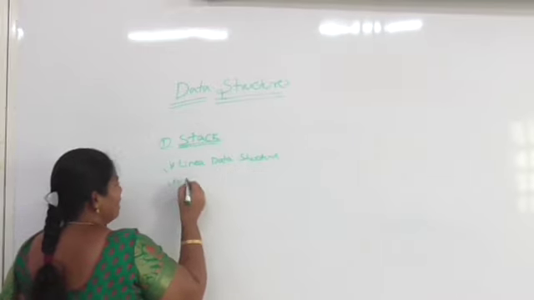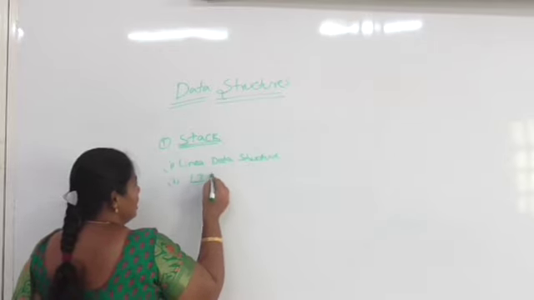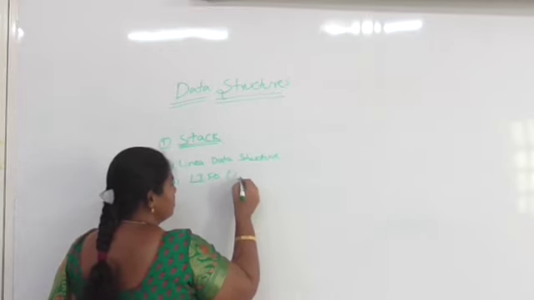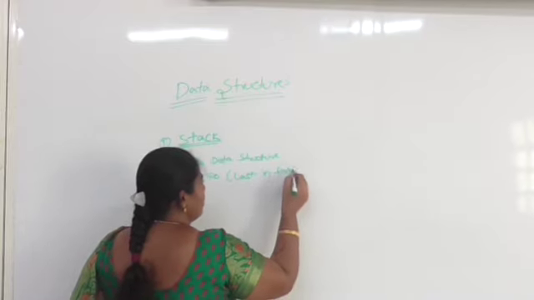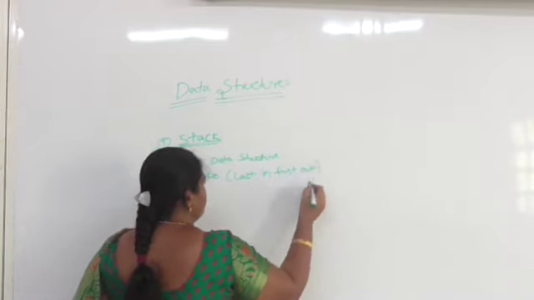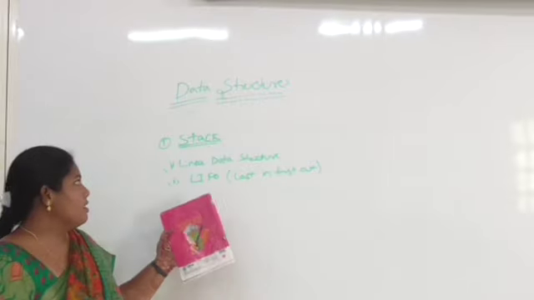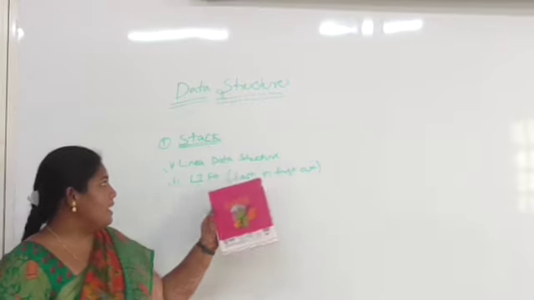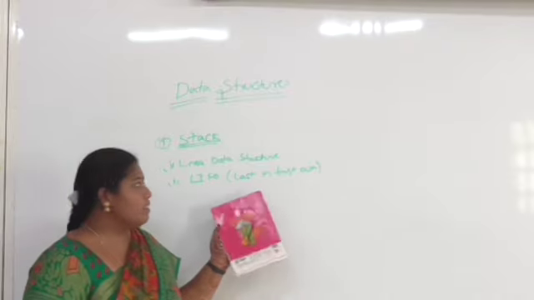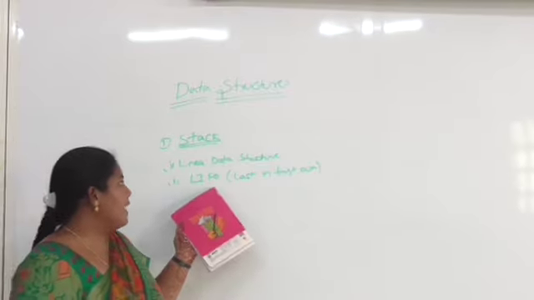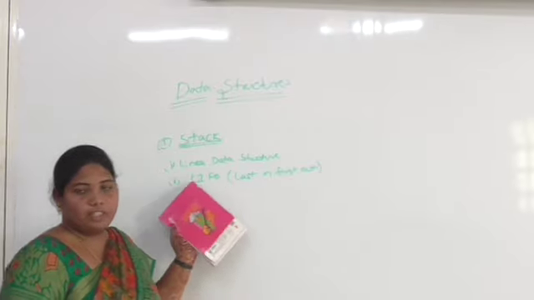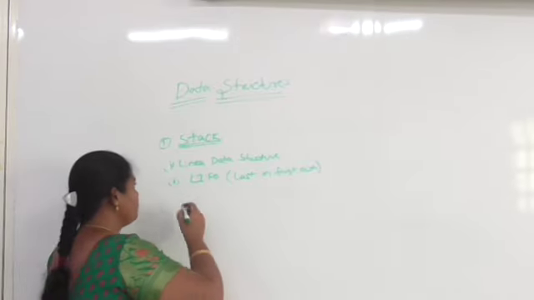Second point, stack follows the LIFO principle. LIFO means last in, first out. The element which is entered last is the first element to come out.